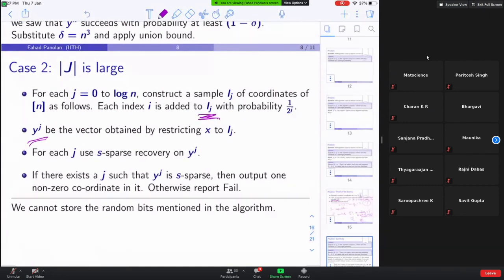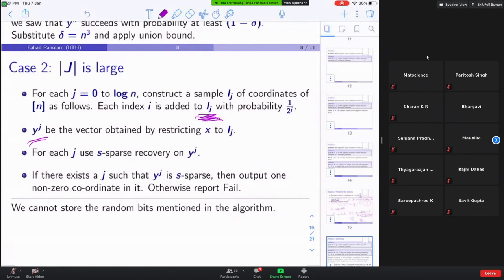This is the process. But to do that, I need to remember this Ij, right? But where do I store Ij, and what is the size of Ij? Ij could be of size n. For example, look at Y0: I0 is n. For I1, what is the size in expectation? It is n by 2.